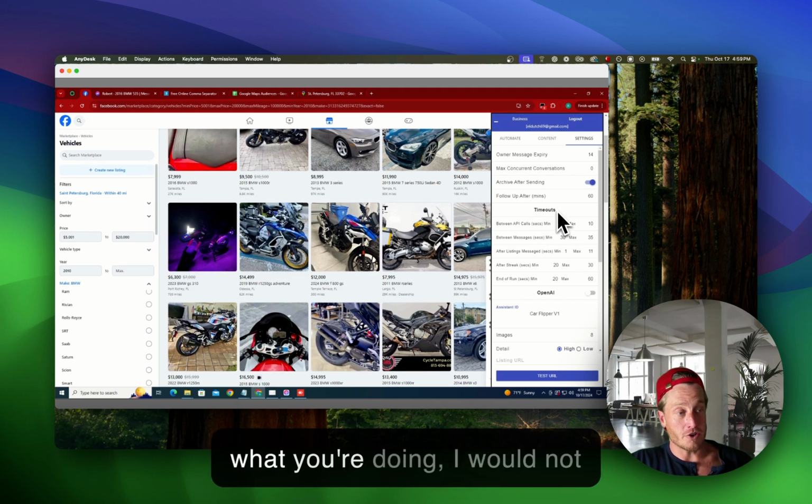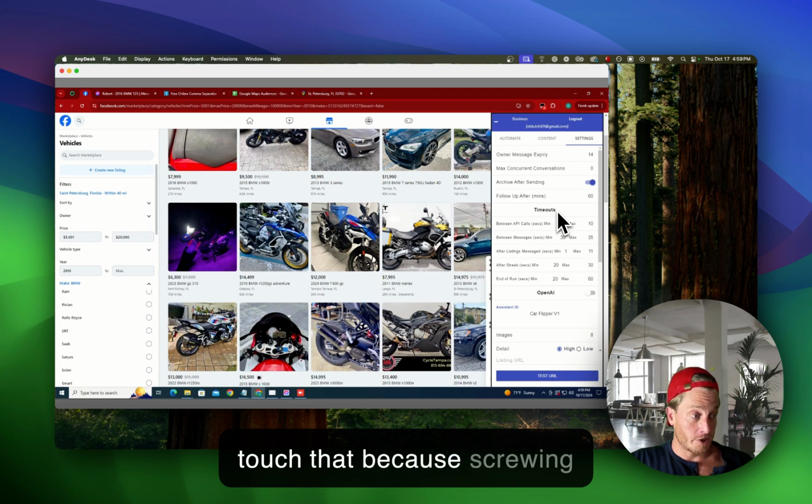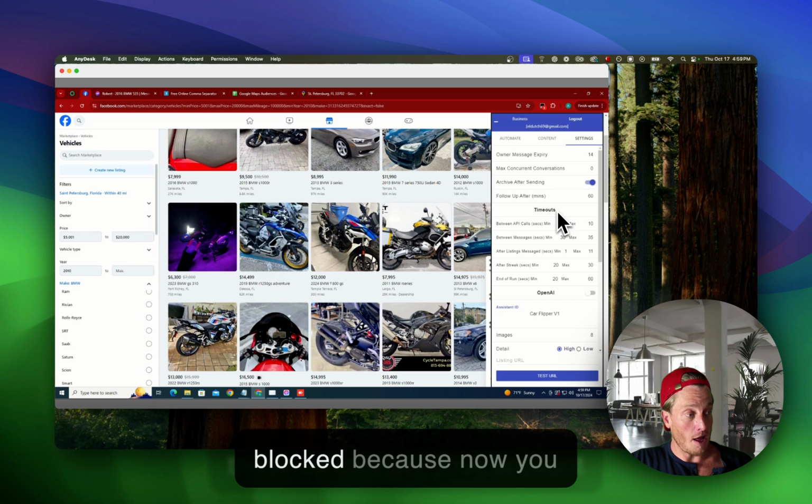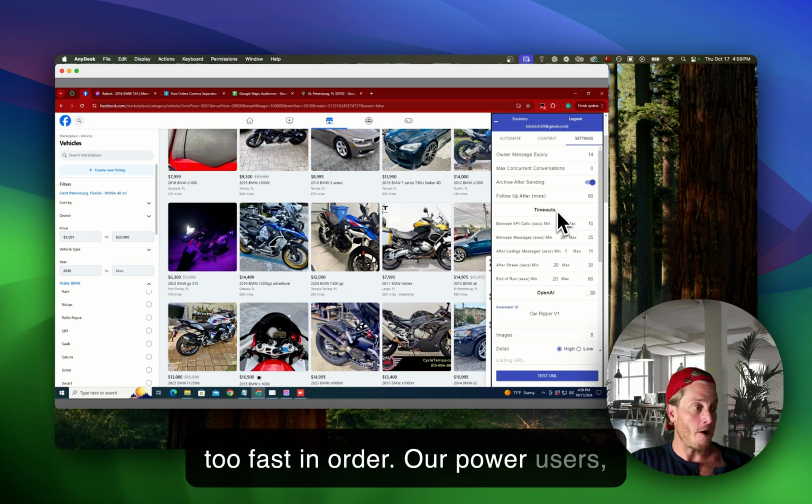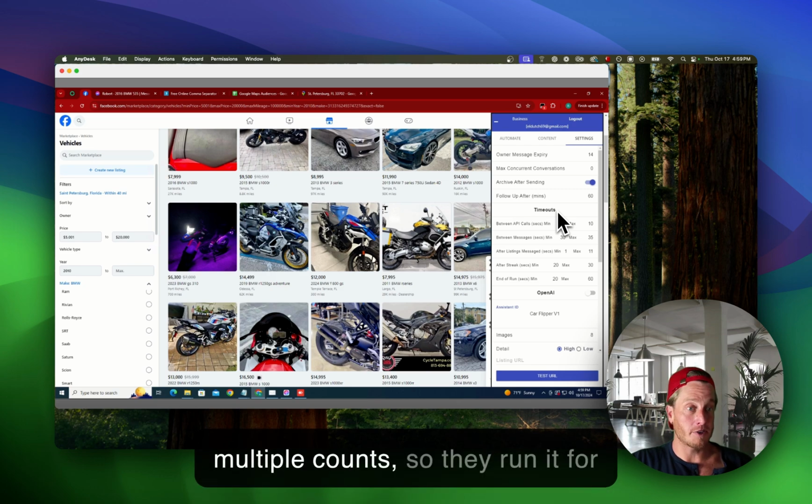If you don't really know what you're doing, I would not touch that, because screwing those up can get your account blocked, because now you basically start doing things way too fast. Our power users run the bot on multiple accounts. So they run it for an hour, then they pause it, then they run another account.